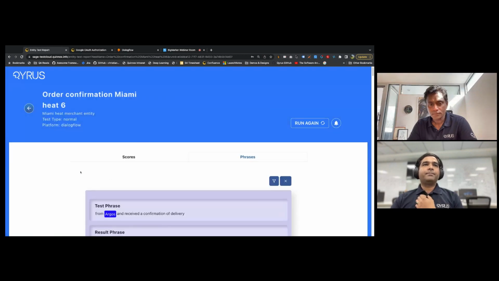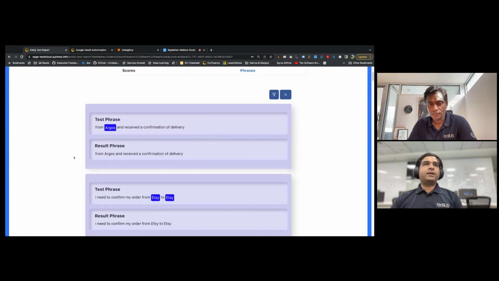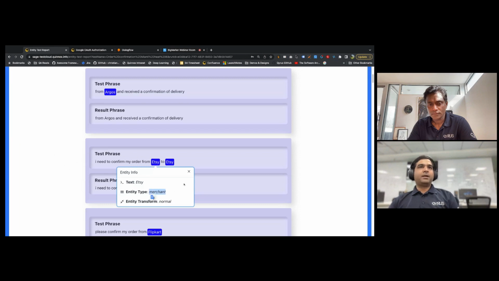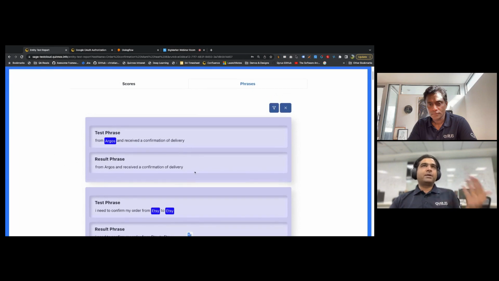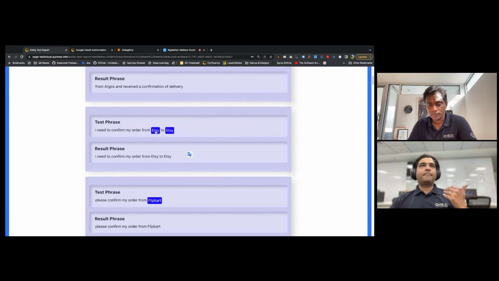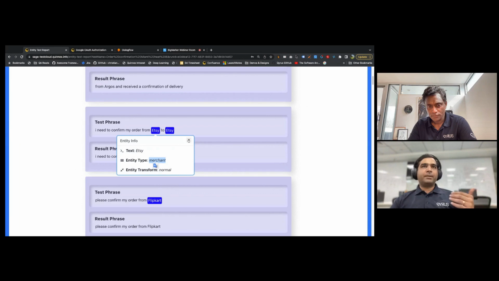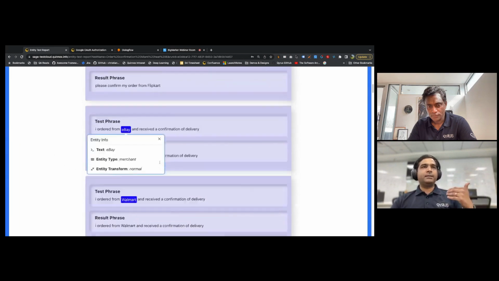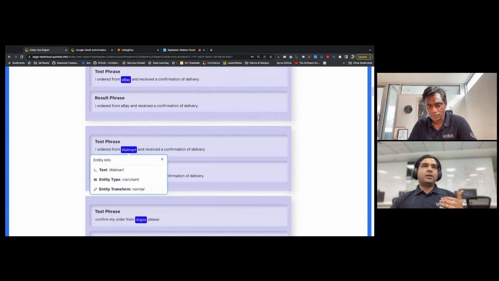Here you can see what the entities are that are getting detected. The entity type is merchant, and this is the main thing: the entity has to be extracted from this. Think of it like an ordering bot, where it has to detect these entities. In this case, Etsy is an entity, which is a merchant. I'm trying to understand the merchant entity, and we've created multiple such entities, like eBay and Walmart, because these are all merchant entities.